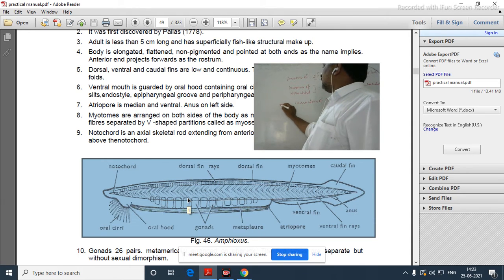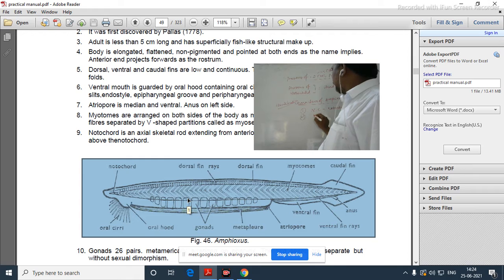Okay, here, the identification characters of Amphioxus. Number 1, the notochord is extended to the snout. Then the number of gill slits are here. Metamerically, segmentally arranged gonads.